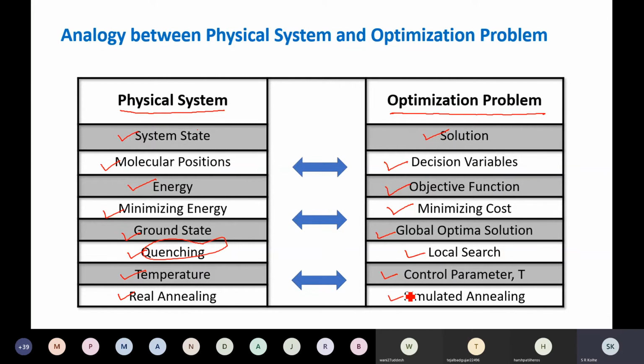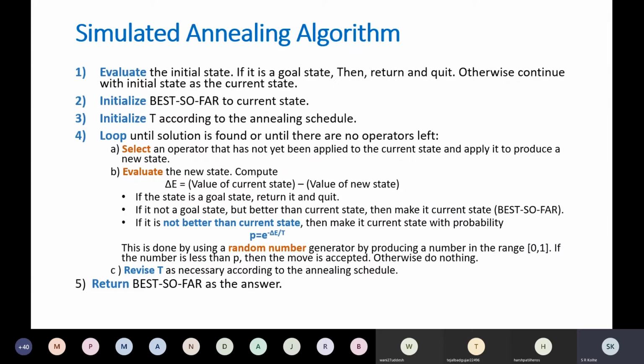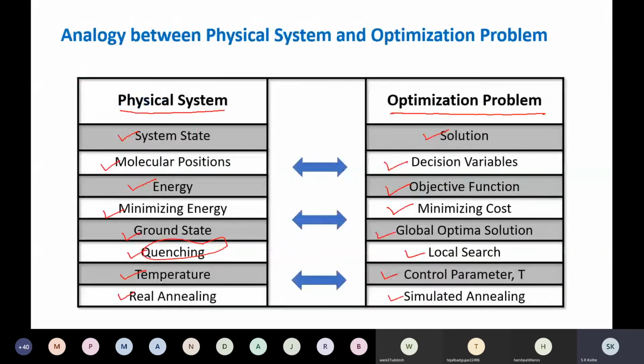A little bit of difference is there, similarities are also there, but how does hill climbing search differ from the simulated annealing algorithm? There are three major differences. First, an annealing schedule was not there in hill climbing search.